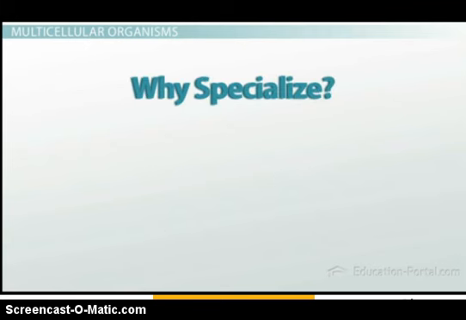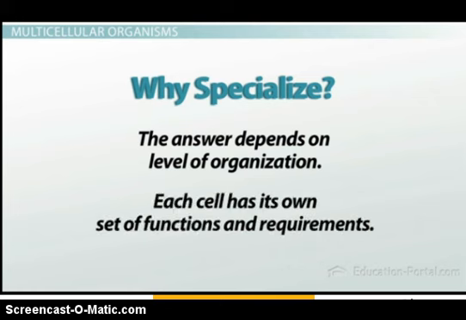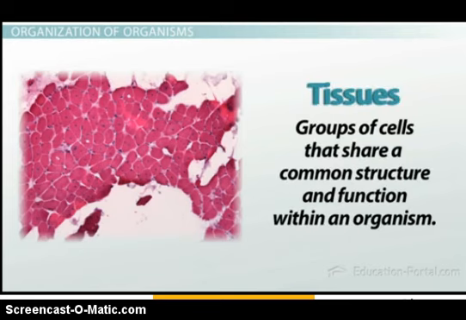But why specialize? If a cell cannot perform all essential functions on its own, doesn't that limit what it can do? The answer to this question really depends on the level of organization that you're looking at. And there are several levels of organization within an organism. Starting at the cellular level, each cell has its own set of functions and requirements that it must carry out. Most cells form groups called tissues, which are groups of cells that share a common structure and function within an organism. Tissues are the next level of organization in an organism, and are often very specialized to perform only one or maybe a few very specific tasks. For instance, muscle tissue is specialized to contract, and that's about all that it does.